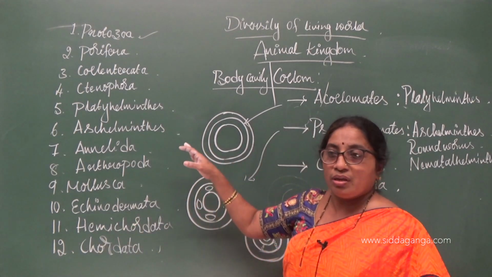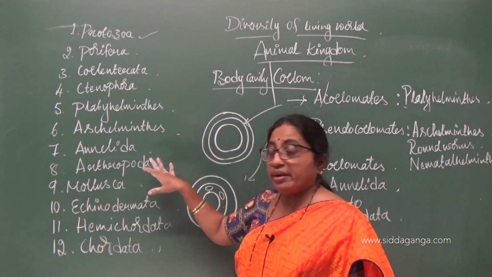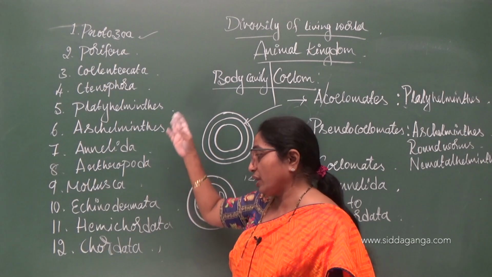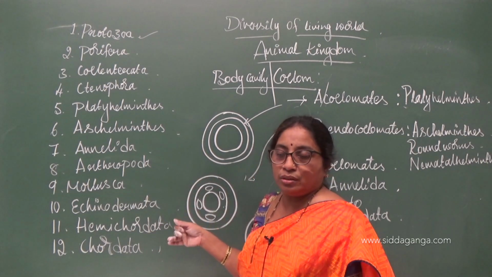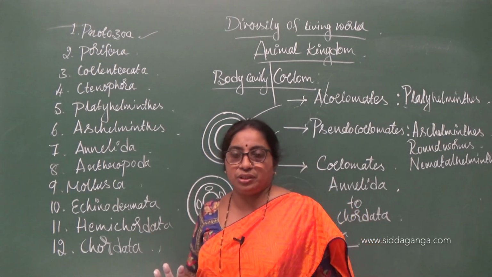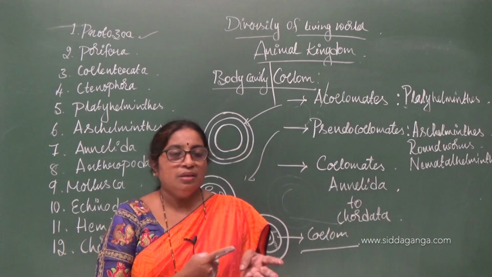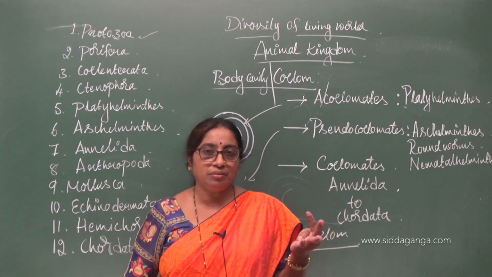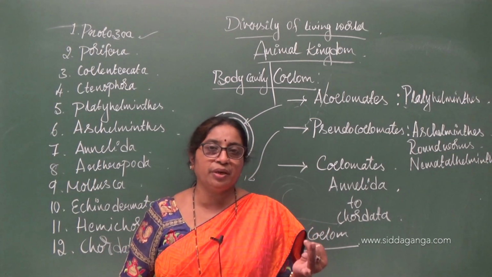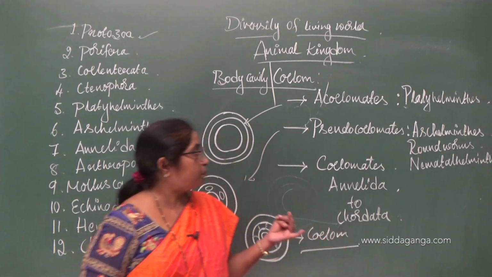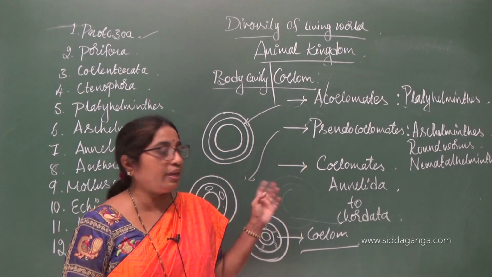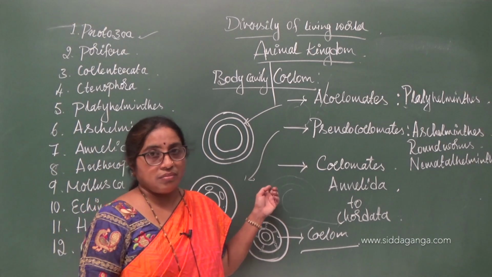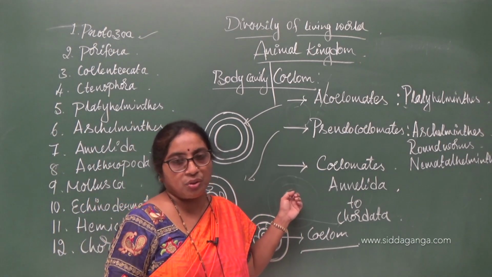Before going to that, we studied why organisms are classified into different phyla like this, and on what basis. Based on certain characteristics. What are those characteristics? The body organization, digestive system, circulatory system, then the presence and absence of symmetry, body cavity, and germ layers, which we have discussed already.